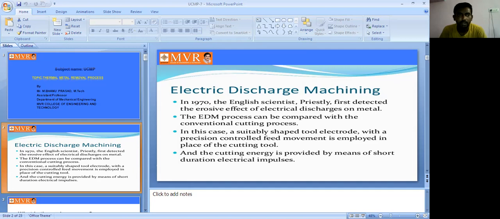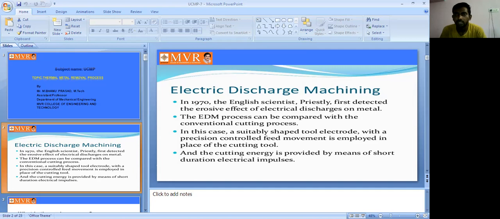We will start with the thermal metal removal process. Using the thermal removal process to remove metal from the workpiece is known as the thermal metal removal process. It is one of the unconventional machining processes. We have different types of energies, and based on these energies we remove the metal from the workpiece. This is known as the unconventional machining process, and in this case we can call it the thermal metal removal process.